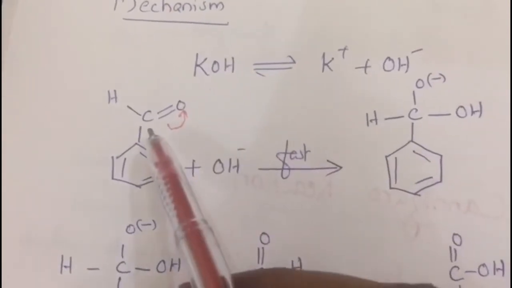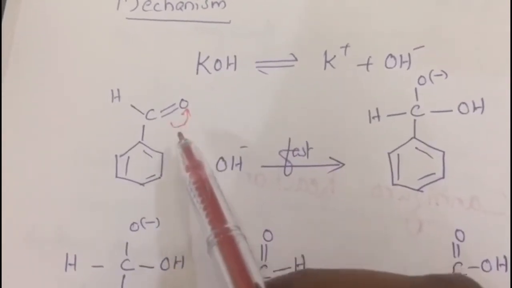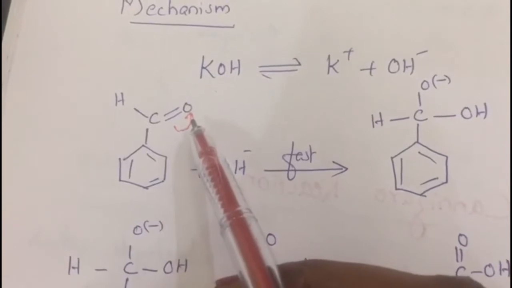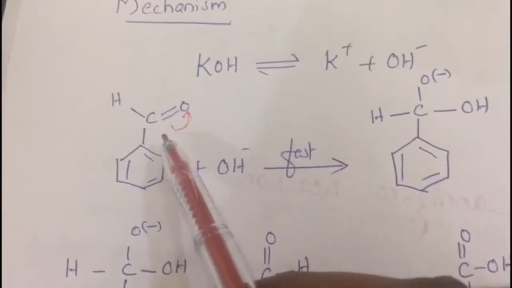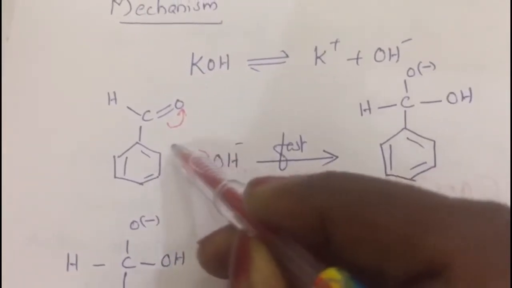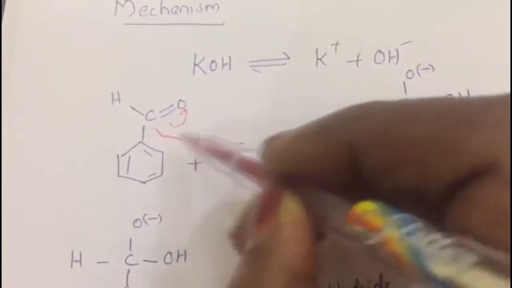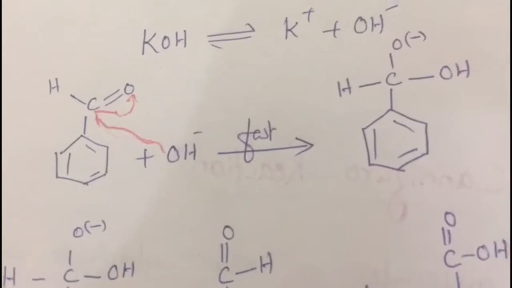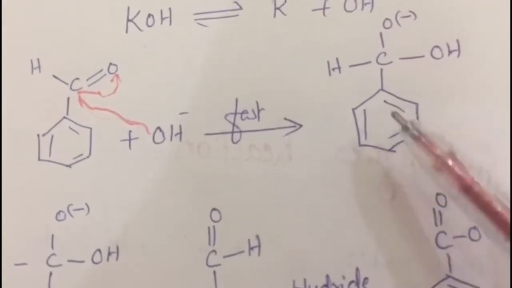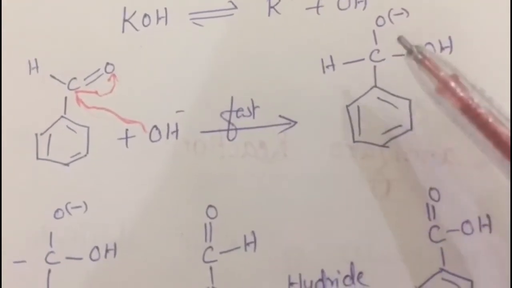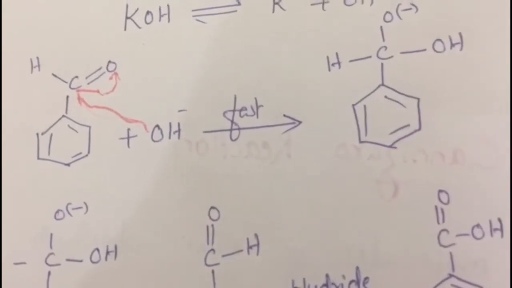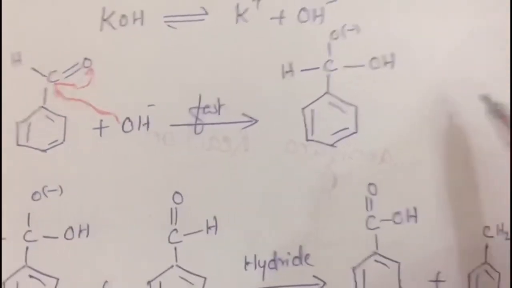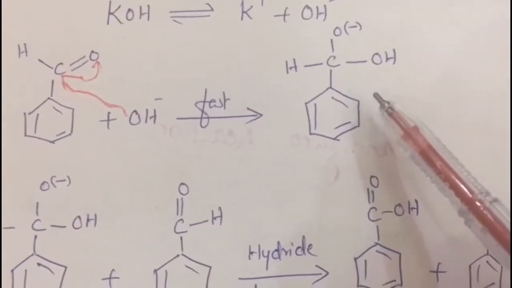That means in the C=O, oxygen is electronegative, so the electrons will shift towards the oxygen and the carbon will have a positive charge. So this OH- attaches to the carbon atom. The product will be C6H5CH(O-)OH. So this is the first step.